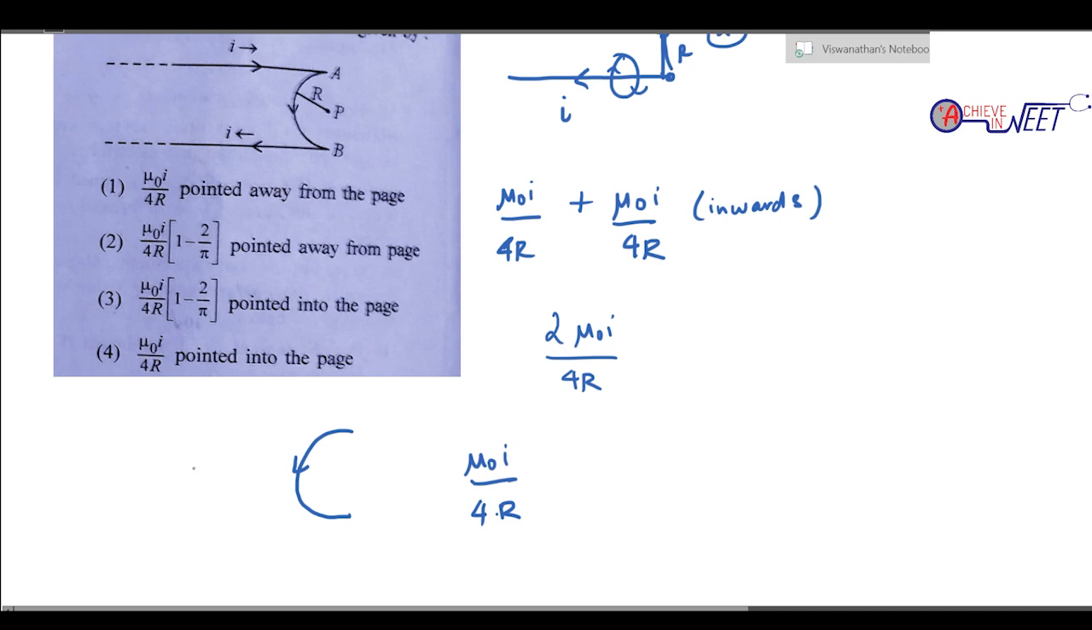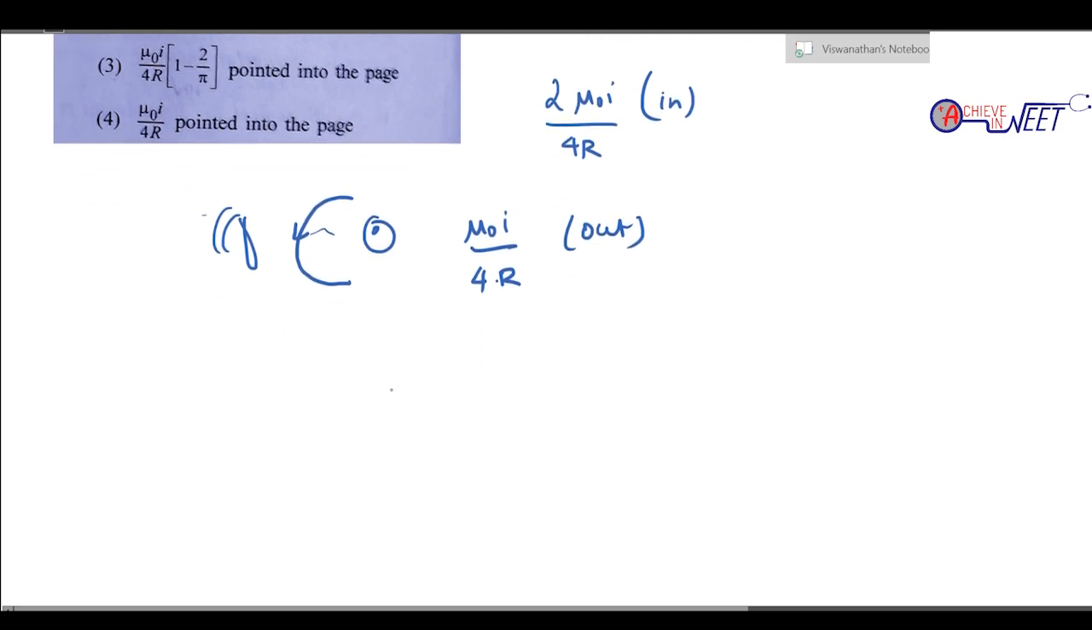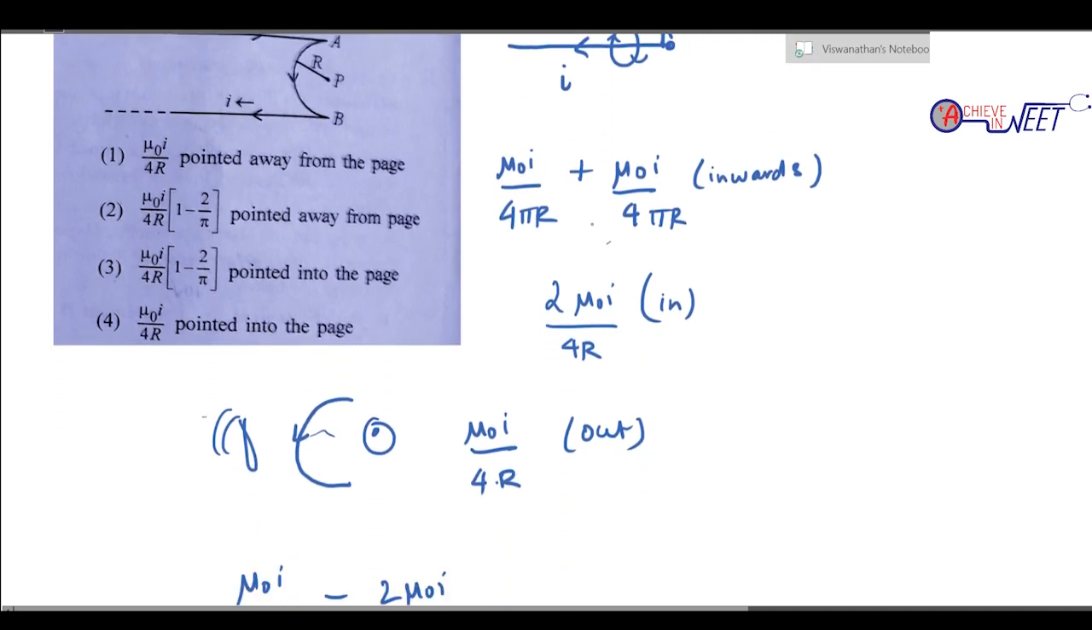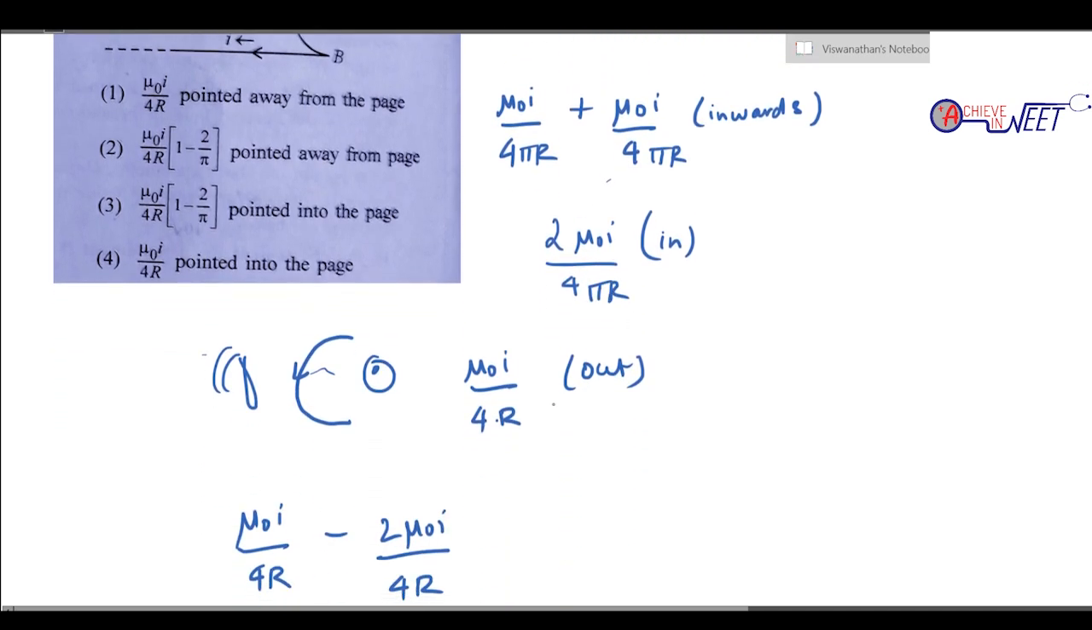Now your fingers will curl along the direction of current. So when your fingers curl like this, it is going to come outwards. The current is going to come, I mean the magnetic field is going to come outwards. If your fingers curl in this direction, your thumb will come outwards toward you. So this is outwards. So at the same point, point P, how is the magnetic field? It is 2 μ0I/4r inwards and μ0I/4r outwards. So μ0I/4r outwards minus 2 μ0I/4r inwards. Okay, there is a mistake. It's μ0I/4πr. It's μ0I/4πr. It is not 4r, it is μ0I/4πr. Okay.